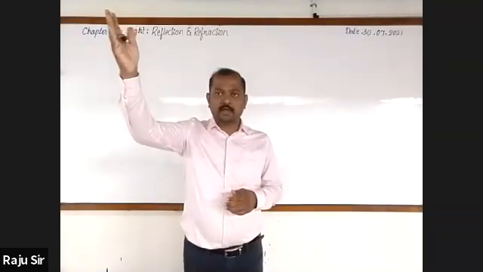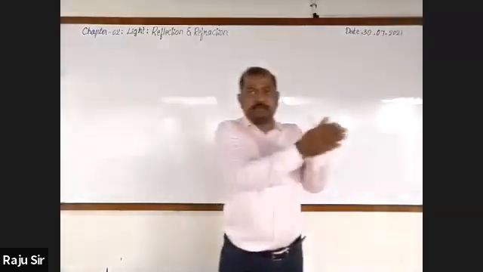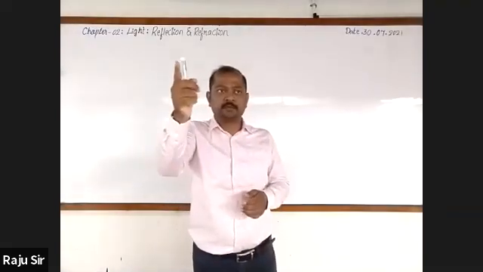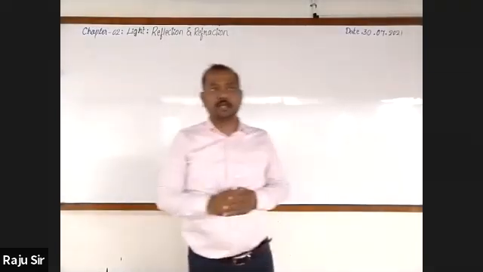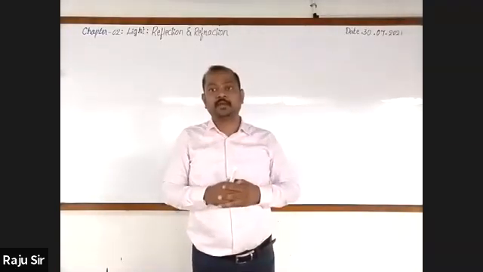When a ray of light travels from air to glass, does it bend towards the normal or away from the normal? It is towards the normal. When it travels from the denser medium to the rarer medium, that is glass to air, it bends away from the normal.